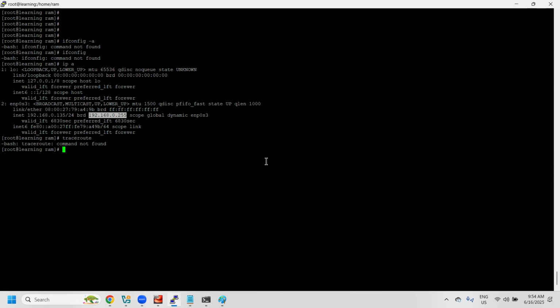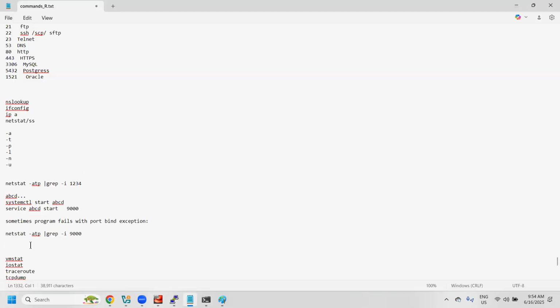Now we also have another command called traceroute. So what traceroute does is, one minute.